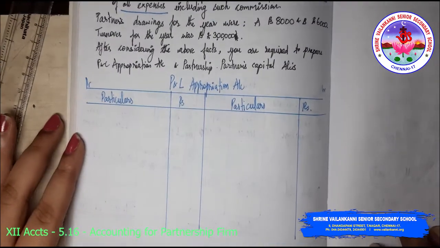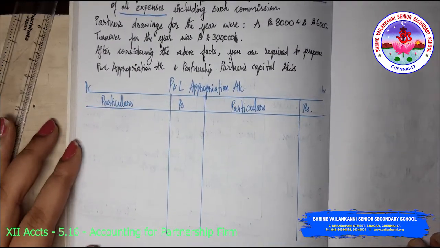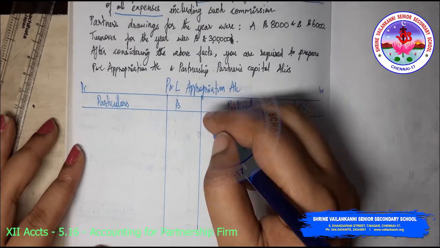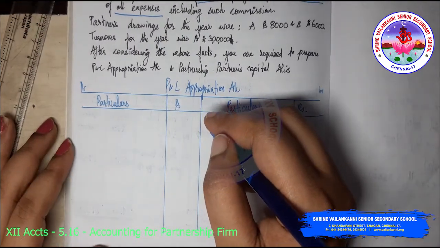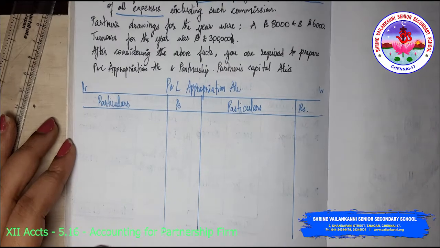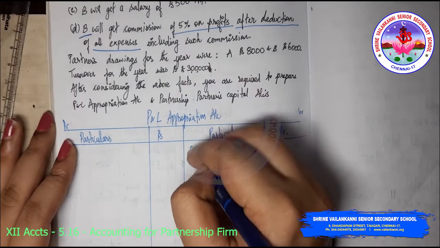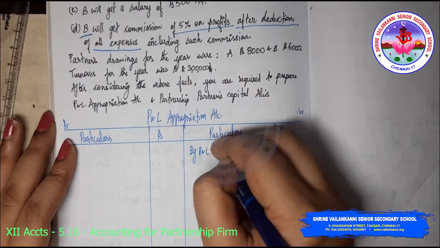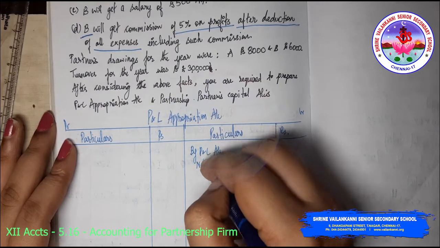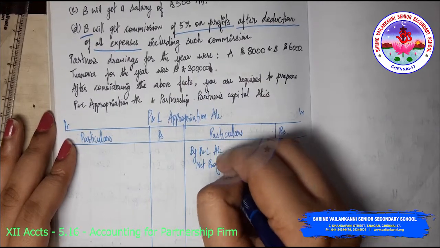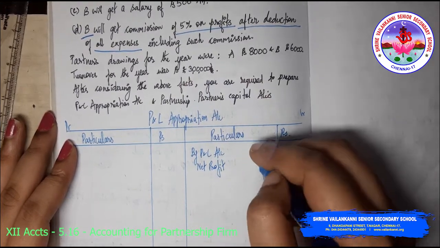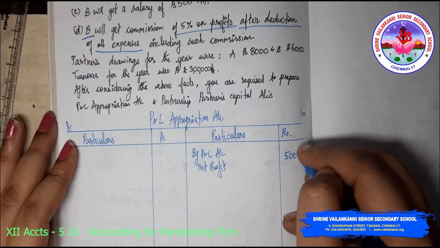This is the format of the P&L appropriation account. So in the P&L appropriation account, I have to bring down the net profit by P&L account, net profit. What is the net profit? It is 50,000.